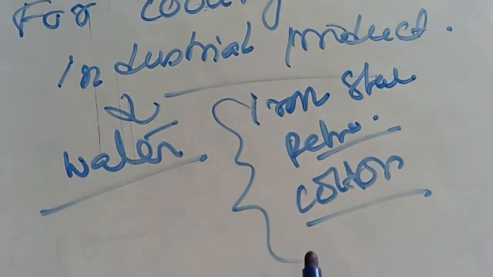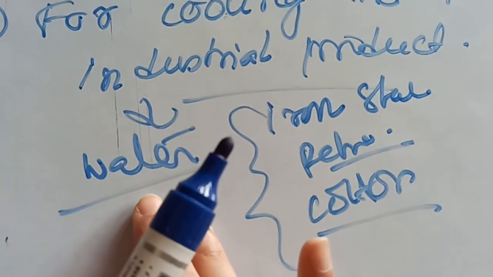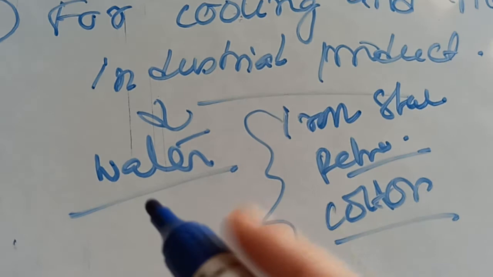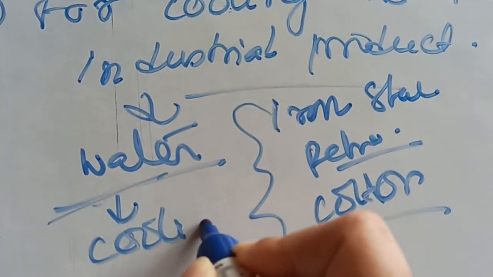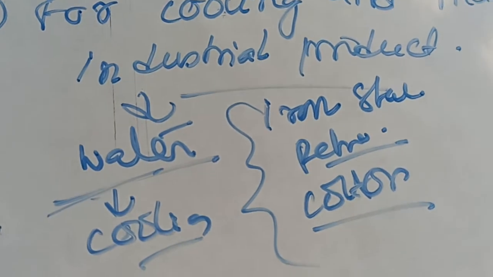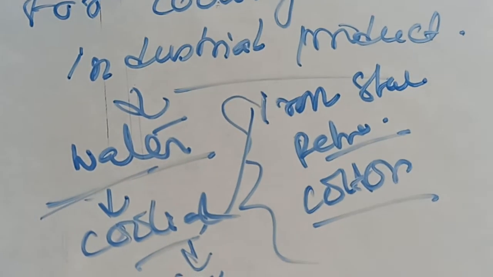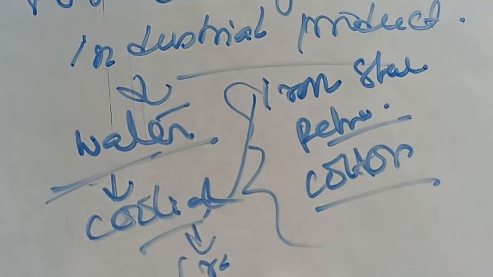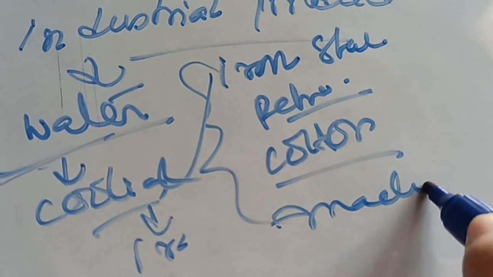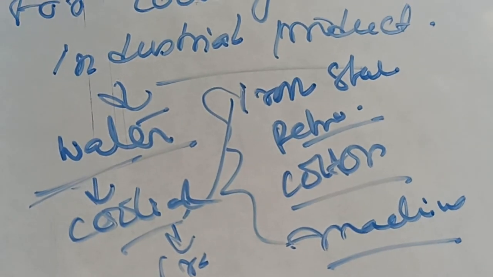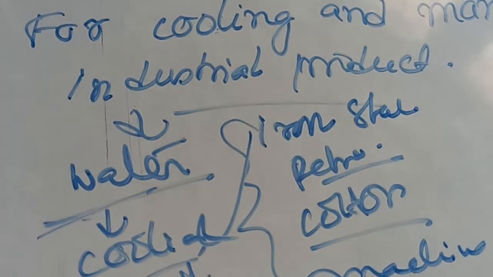In every form of industry you will find that water plays a very important role in many ways. After production, water is used for cooling down the machines, and also for cooling down the iron in the iron and steel industry.